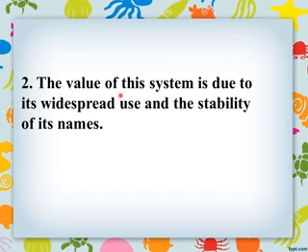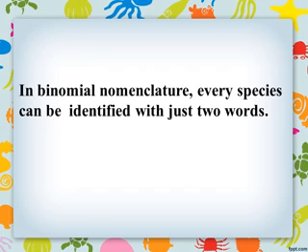Second, the value of the system is due to its widespread use and the stability of its names. The binomial system is widely used all around the world. Every species can be identified with just two words, the genus name and the species name.